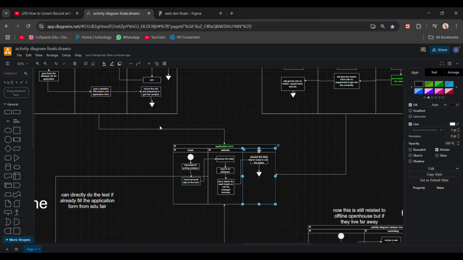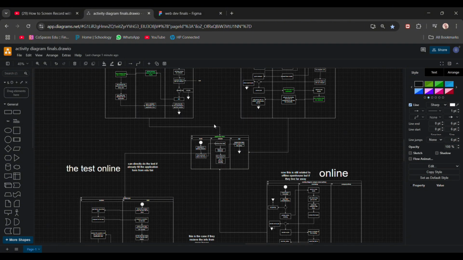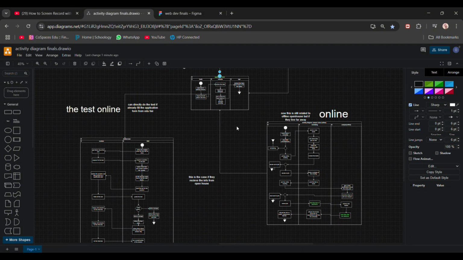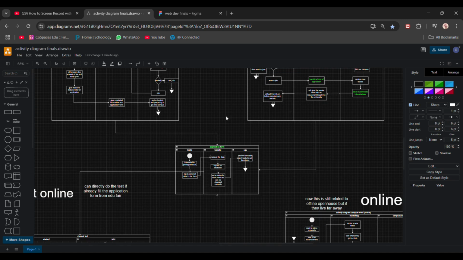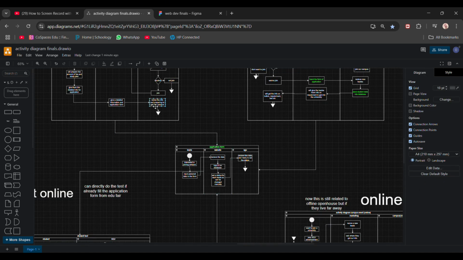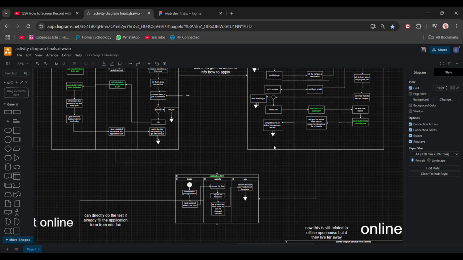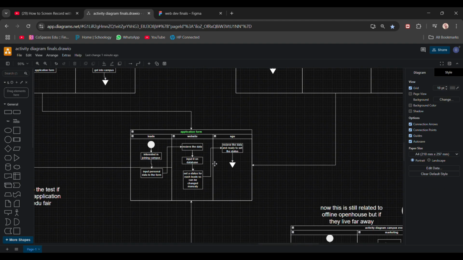Now I want to talk about why there's a line here connecting the event and the offline and online open house. In this case, the event and the open house can both bring in straight leads.